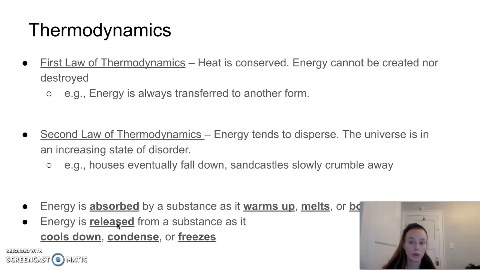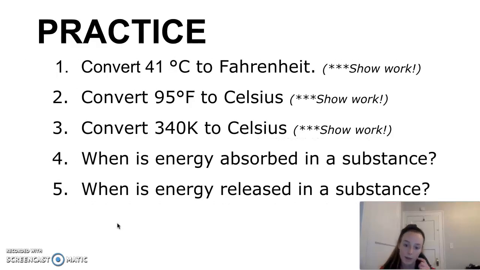So make sure you have those notes written. Feel free to rewind any parts of the video to take notes down if you have any parts that are missing. Then we have 5 practice questions. The first 3 will be conversions for temperatures. Make sure to show your work and your units for credit, and then answer questions 4 and 5 as well.